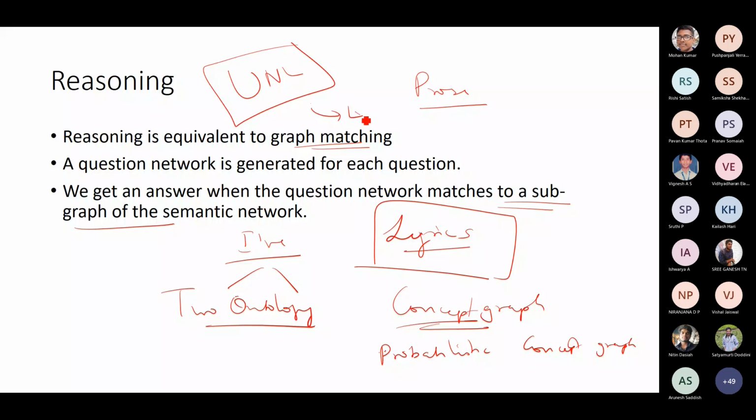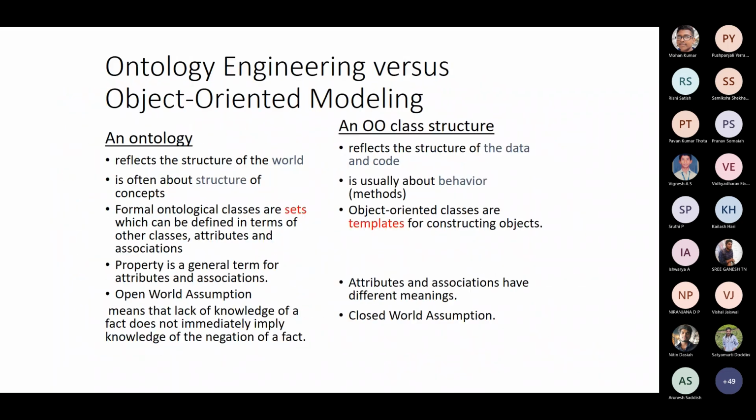It has around 46 relations and 700 to 900 rules, if I remember right, for creating those graphs. Okay. So the ontology, typically, is the structure of the world.